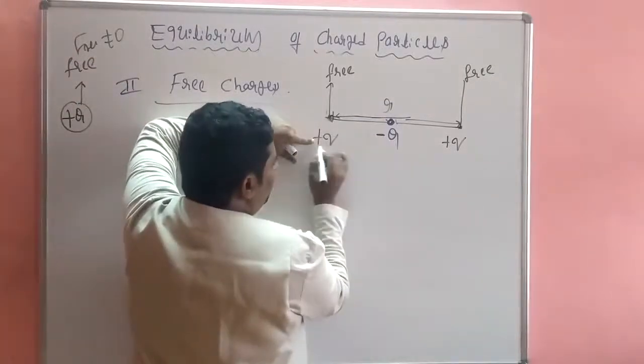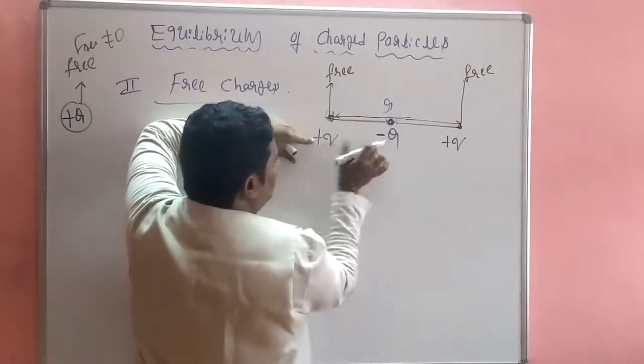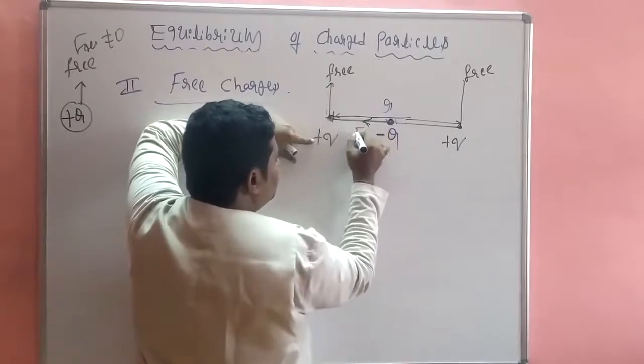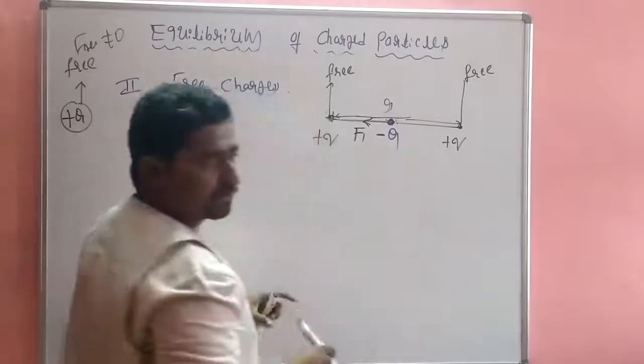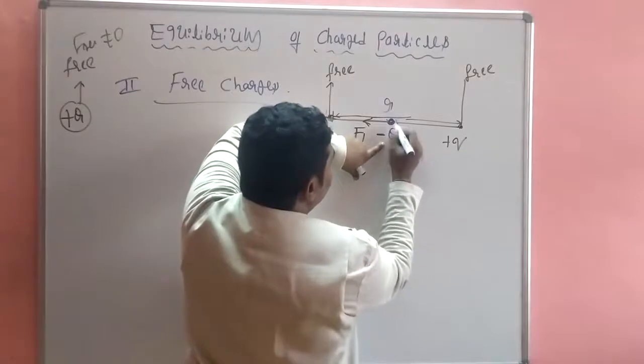Okay, negative charge. Positive, negative. What about the force? So the force is exerted on this one charge in this direction. This is F1, correct? Because it is an attractive force. So this is the attractive force.